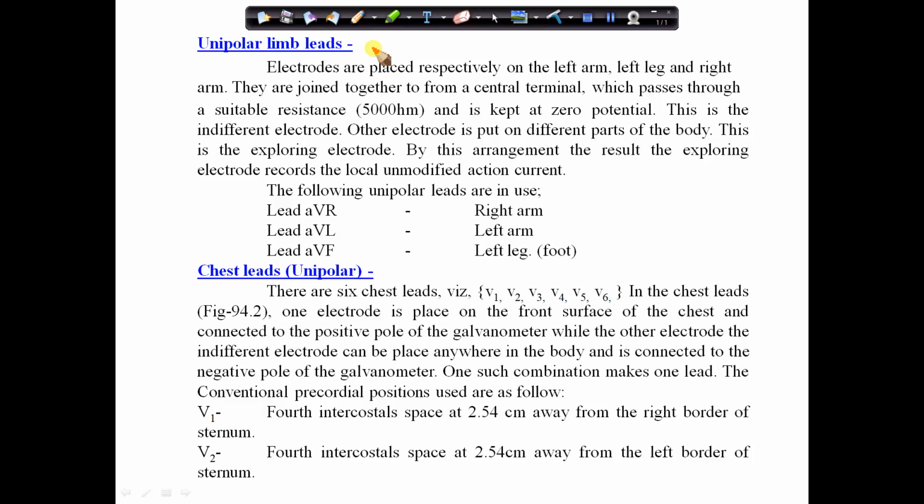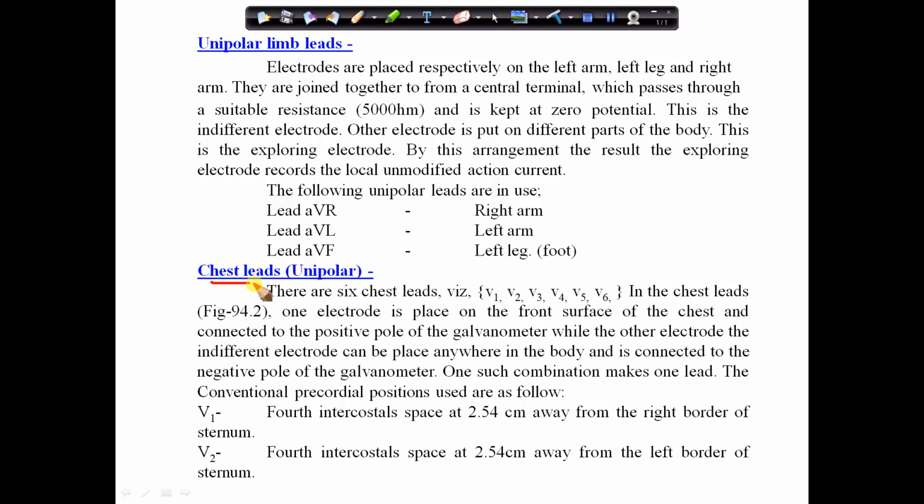It means the lead augmented vector foot has the positive electrode on the left leg and the negative electrode is a combination of the right arm electrode and left arm electrode, which augments the signal strength of the positive electrode on the left leg. So this was the general description of the unipolar limb leads.